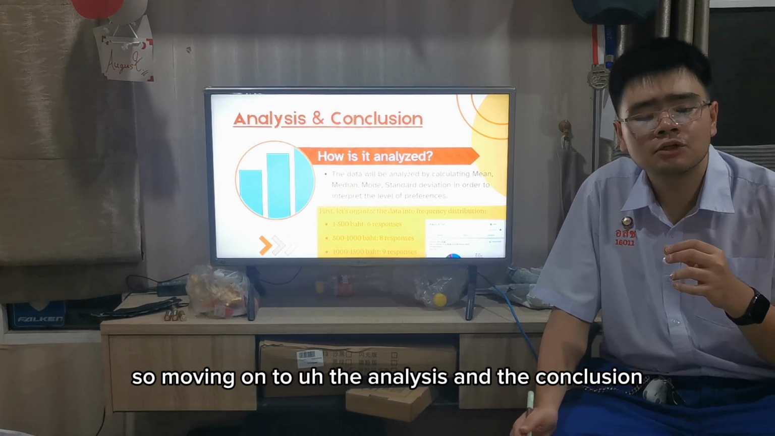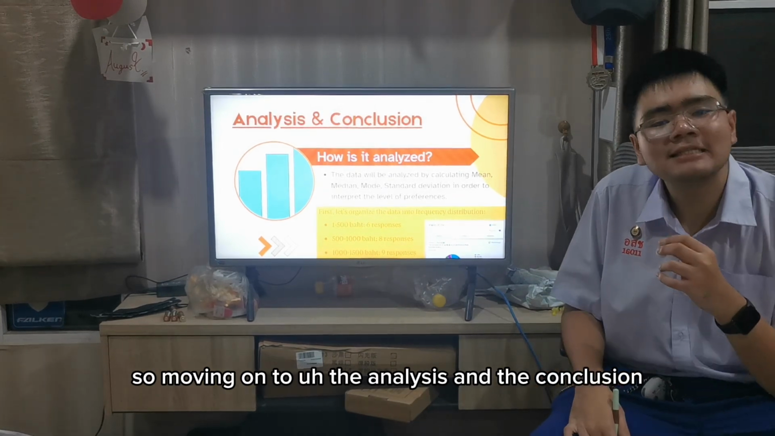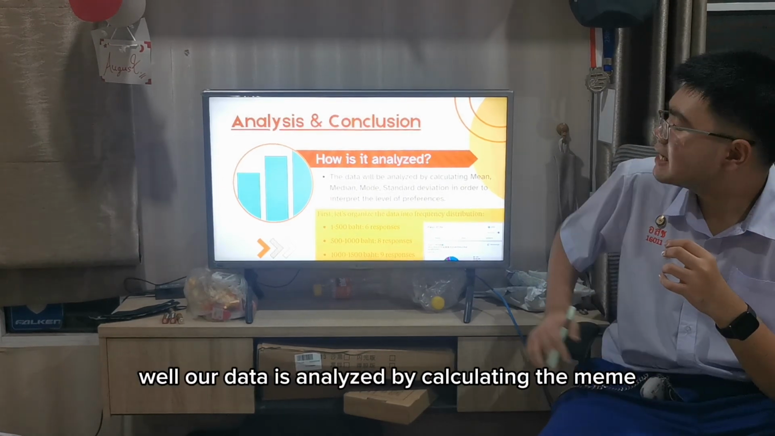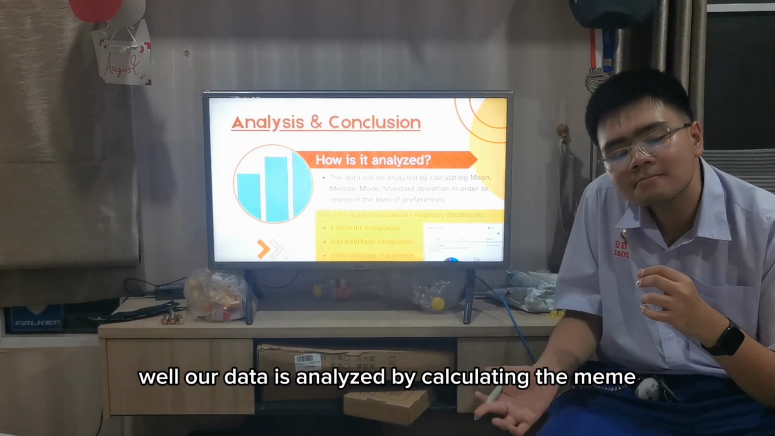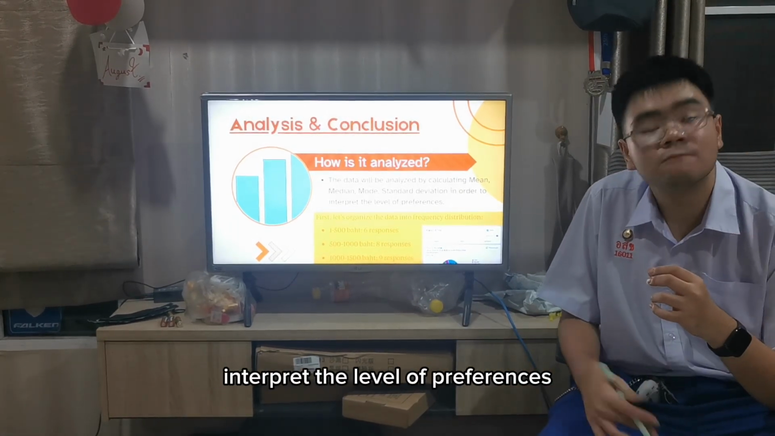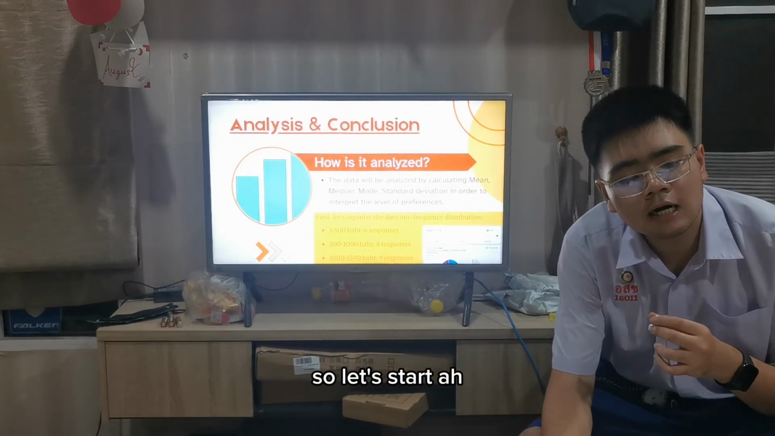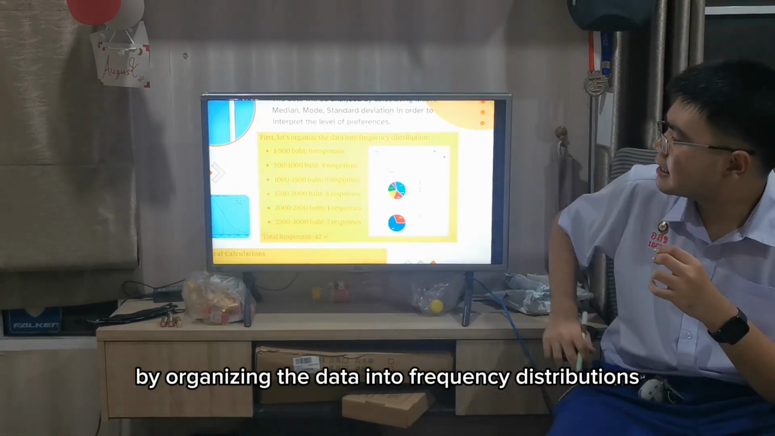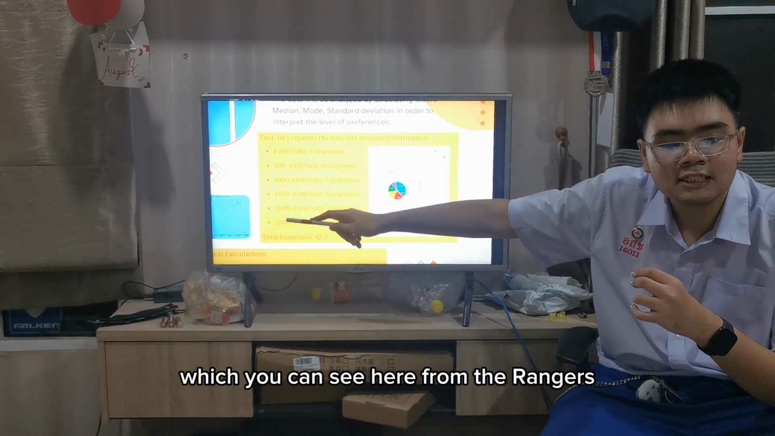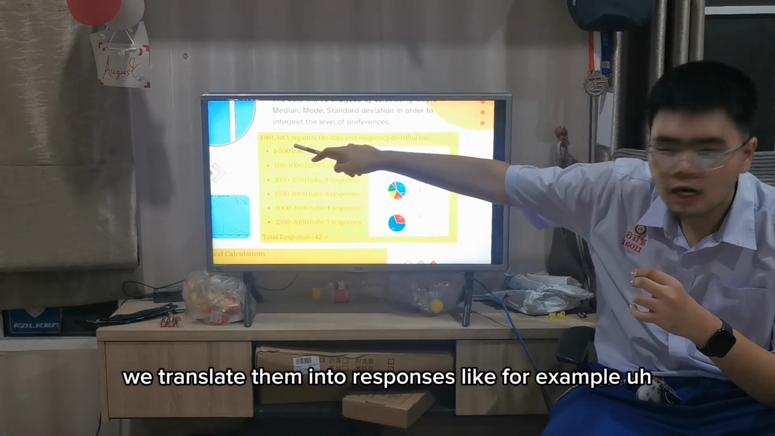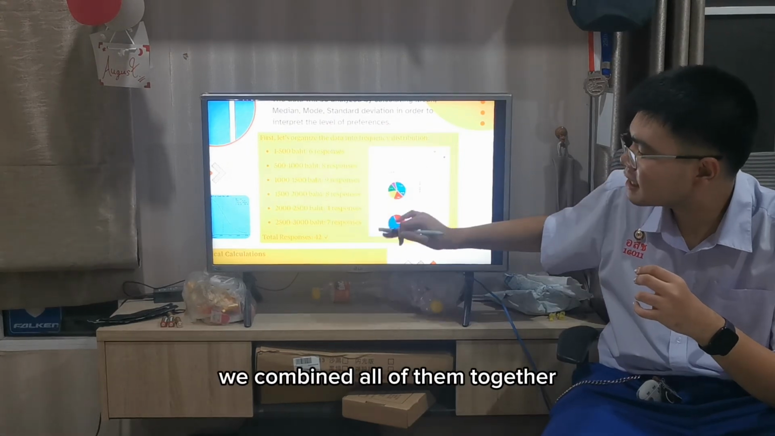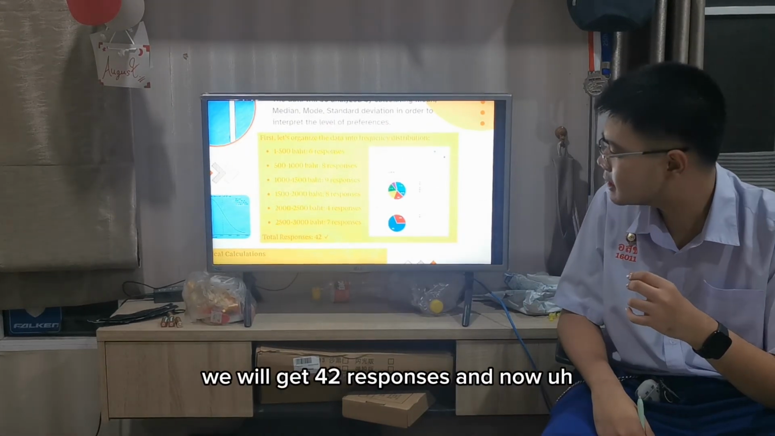Okay, so moving on to the analysis and the conclusion. How is our data analyzed? Our data is analyzed by calculating the mean, median, mode, and standard deviation to interpret the level of preferences. Let's start by organizing the data into frequency distributions, which we can see here from the ranges. We translate them into responses. For example, 1 to 500 baht is equal to 6 responses. We combine all of them together, and we get 42 responses.